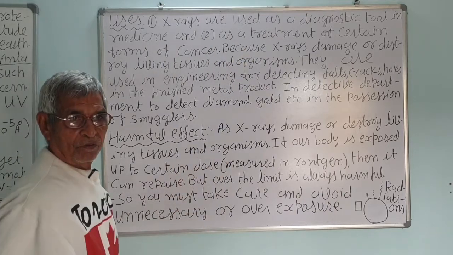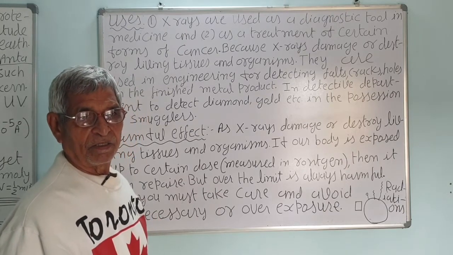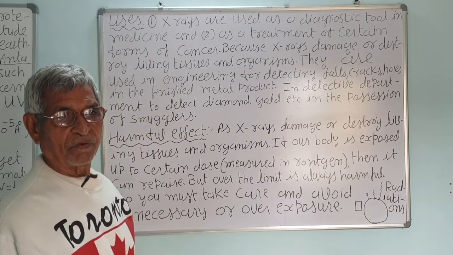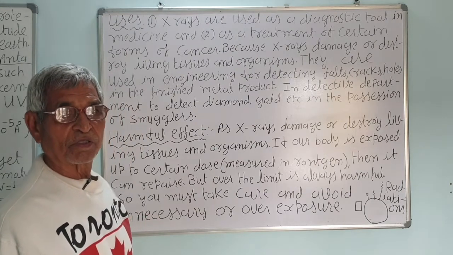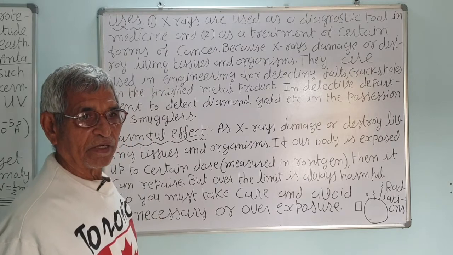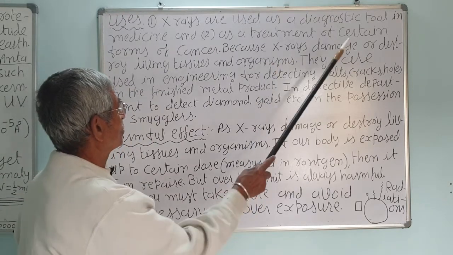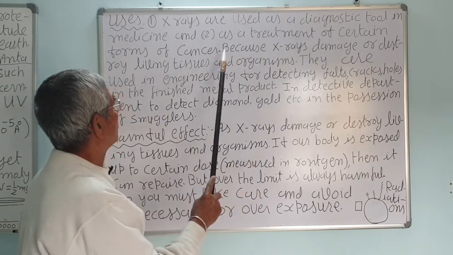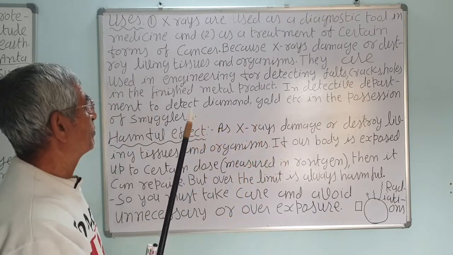That is to take photographs of, suppose you have got a fracture, then if you undergo an X-ray photograph, it will show exactly where the crack has been formed, because it can pass through the flesh easily. Its penetrating power is very high, but it cannot pass through the bones. Right? So you can get the photograph, or of your fingers also. Only bones will be seen in the photograph.